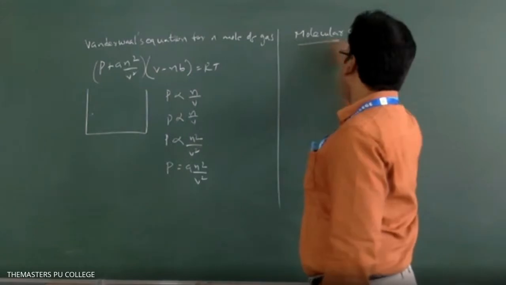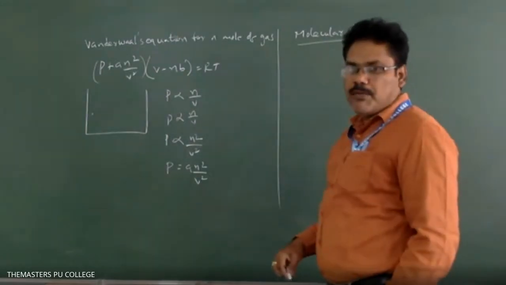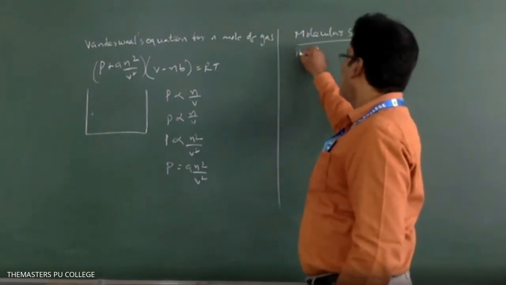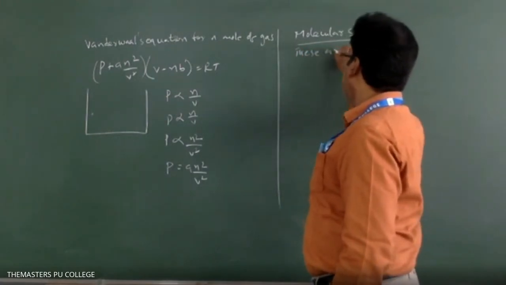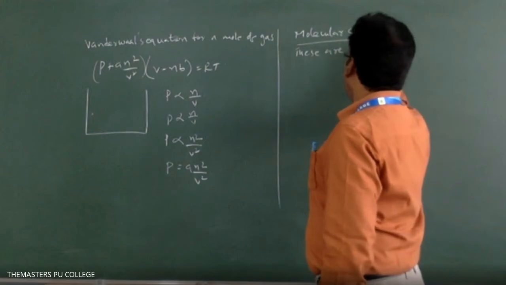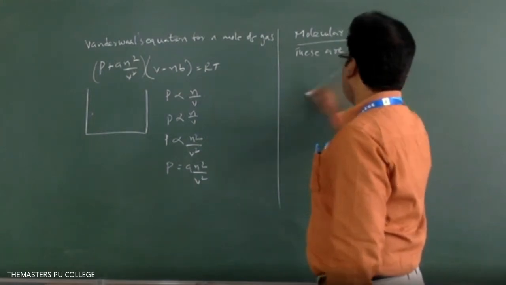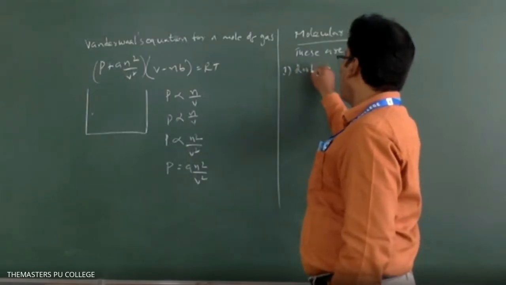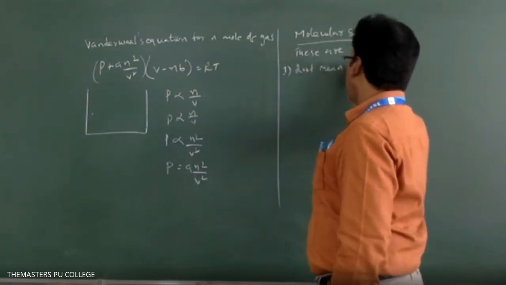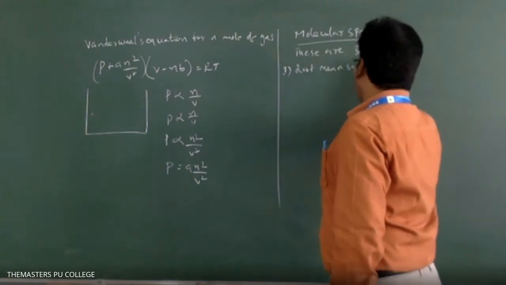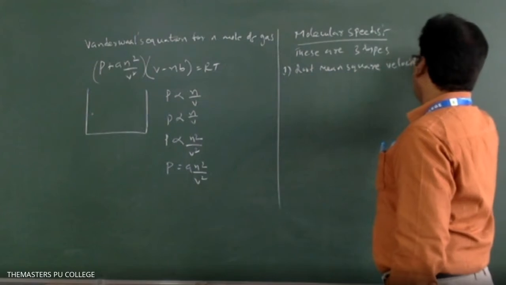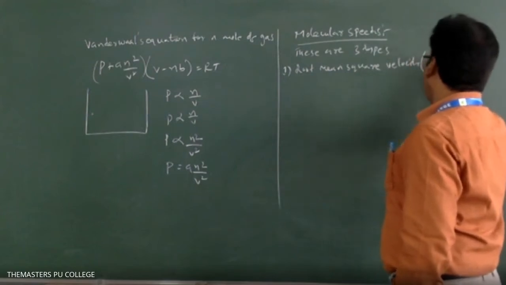Here you write one point. The molecular speeds of the gas molecules are of 3 types. These are the three terms. In that, the first one is root mean square velocity, generally represented with URMS.